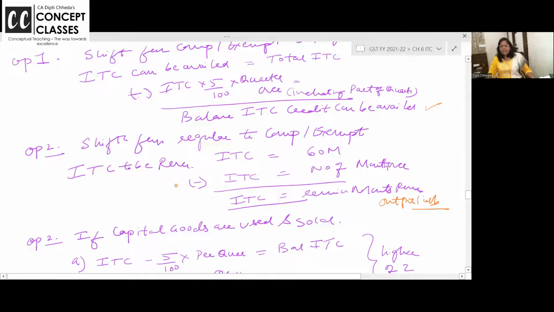ये कब करोगे? जब आप कॉम्पोजिशन में जा रहे हो रेगुलर से, रेगुलर था, you availed ITC, reverse ITC, रॉ मटेरियल, वर्क इन प्रोग्रेस सब पे रिवर्स करो. क्या फायदा ना हो ITC रखे? Composite dealer cannot take ITC and they pay minimum tax quarterly out of their pocket, तो कहीं सेट ऑफ भी नहीं होगा. So whatever ITC you have availed on capital goods is for 60 months, number of months over, reverse it.